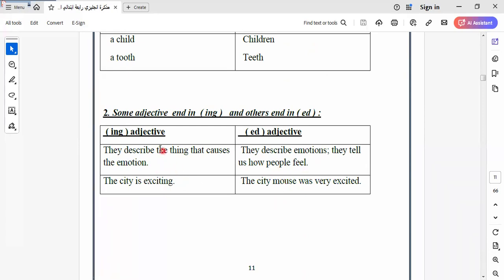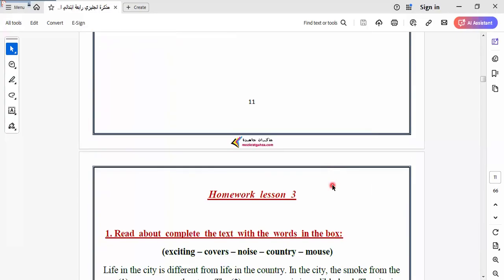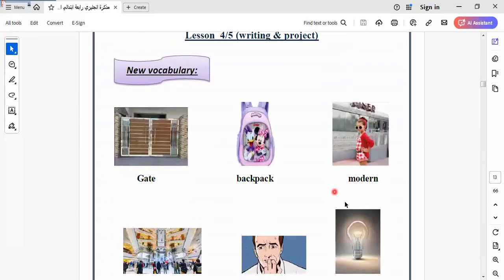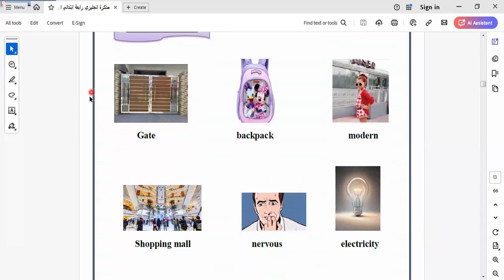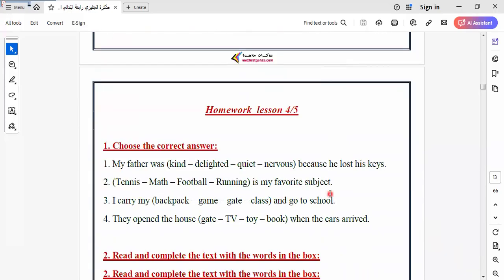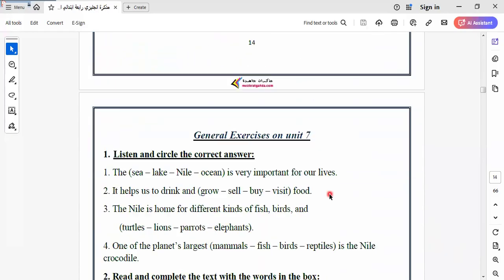The ing form expresses things and the ed form expresses persons, as we know from the lesson. In this unit we also learn some vocab like gate, bake, modern, shopping mall, nervous, electricity.